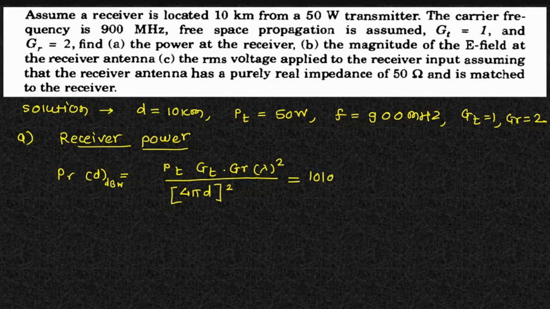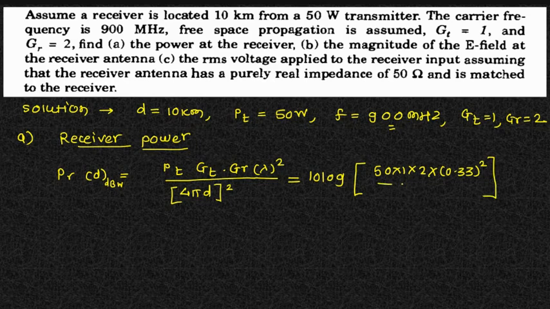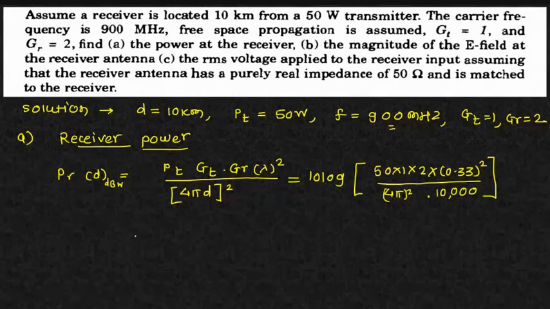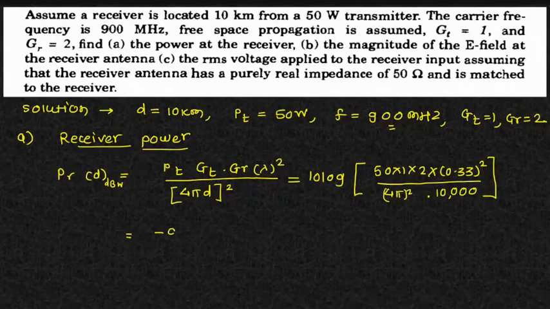So 10 log of 50 into 1 into 2 into 0.33. I'm not going to calculate that wavelength for 900 megahertz because we have already calculated it in the first numerical. Okay, so 4 pi square, 3.14 square, into distance squared. Now the distance you need to consider in meters while solving such kind of problem. If you calculate this, you get minus 91.5 dB watt.